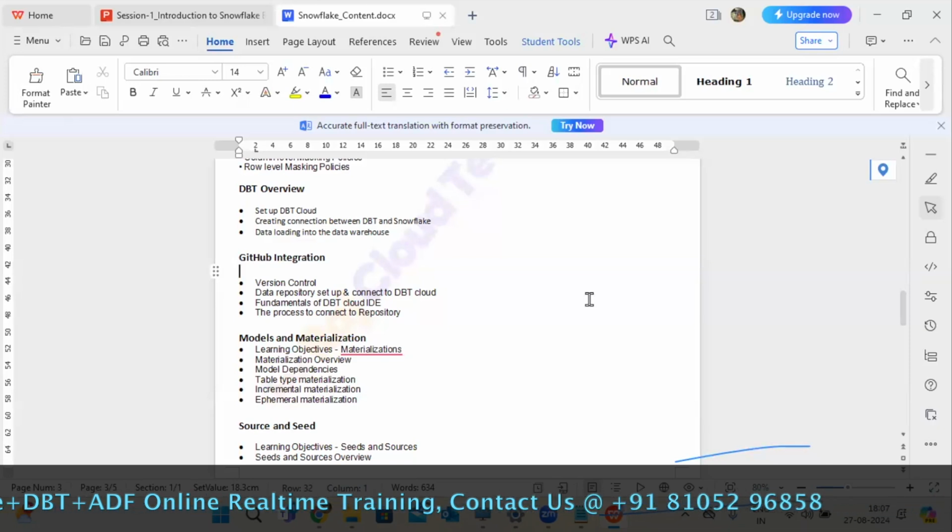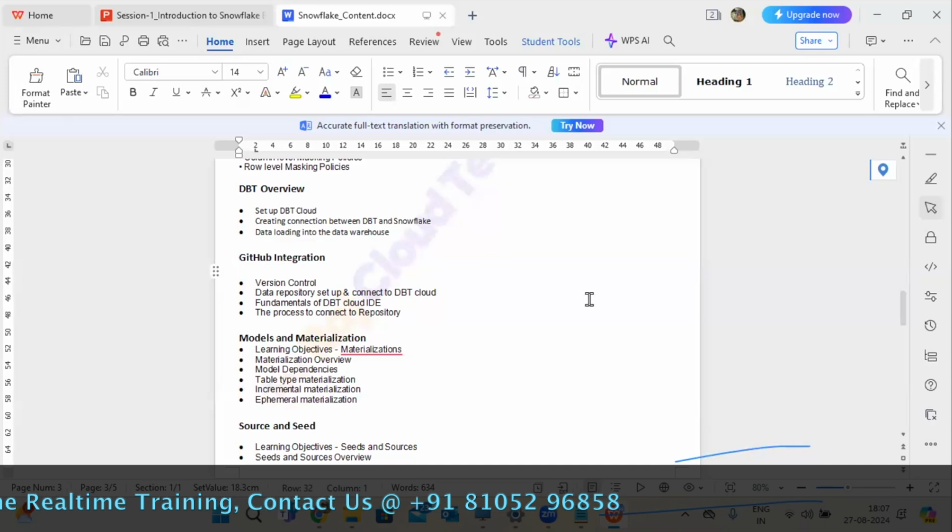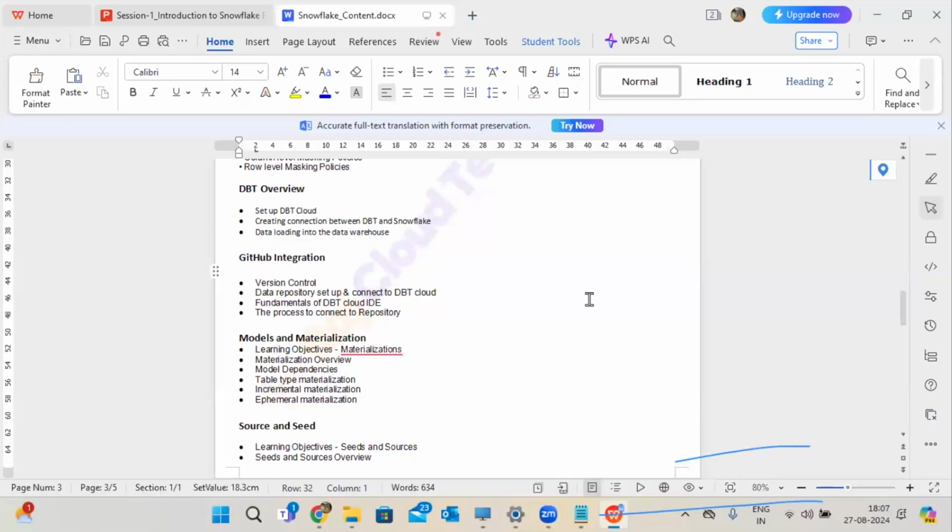Which one we integrate, the business side will decide. If we have a requirement, we will weigh the drawbacks and advantages and then integrate. We can do it. Not only BigQuery, I can integrate different technologies with DBT. But the combination which is working well, we have to check.